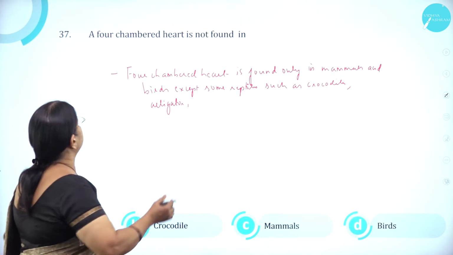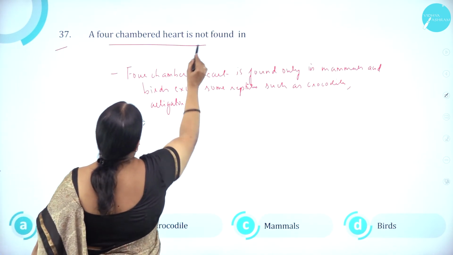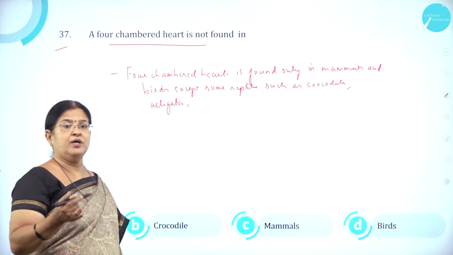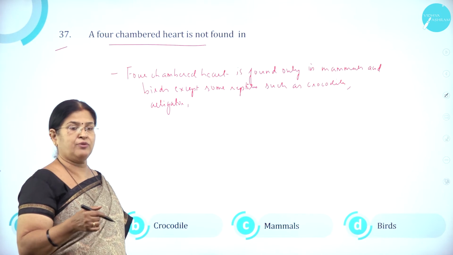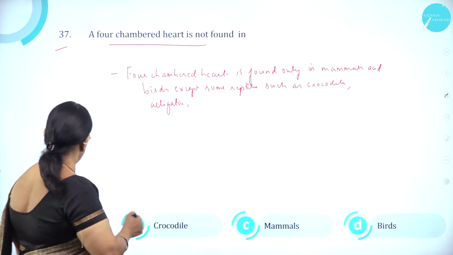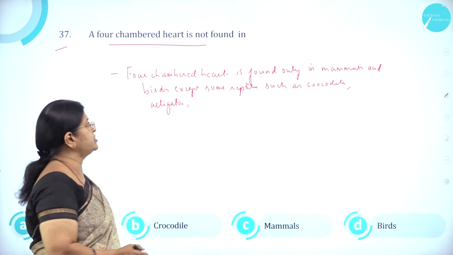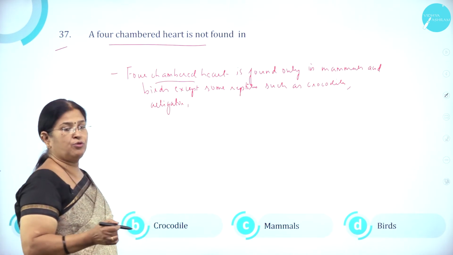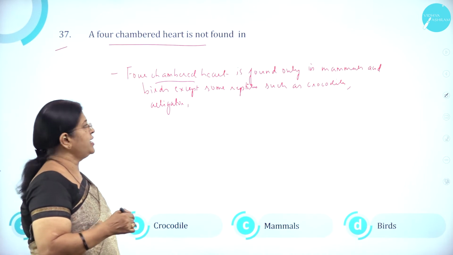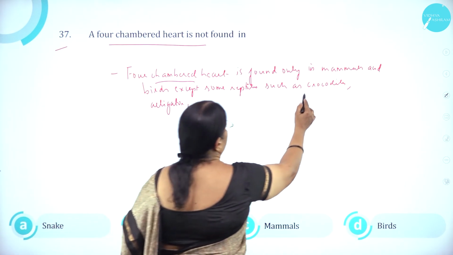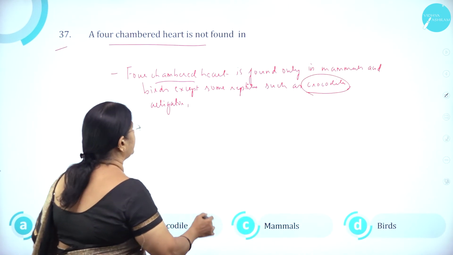So moving on to question number 37. A four-chambered heart is not found in: As we know, some animals have a two-chambered heart, three-chambered heart, and four-chambered heart. Option A, snake. Option B, crocodile. Option C, mammals. And option D, birds. A four-chambered heart is found in mammals and birds, and also in some reptiles like crocodiles. So crocodiles also have a four-chambered heart, and alligators too.